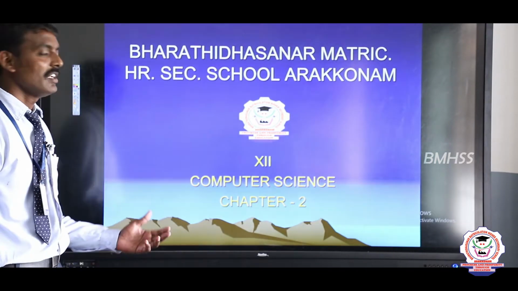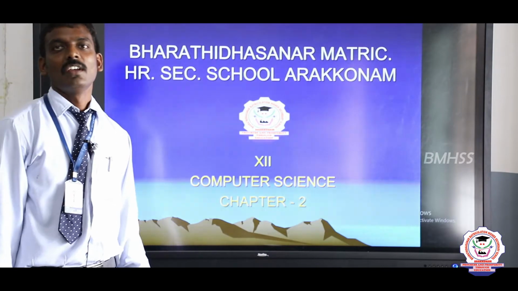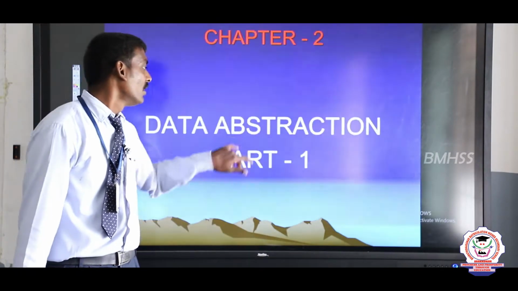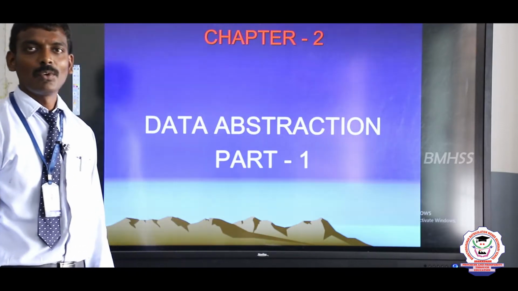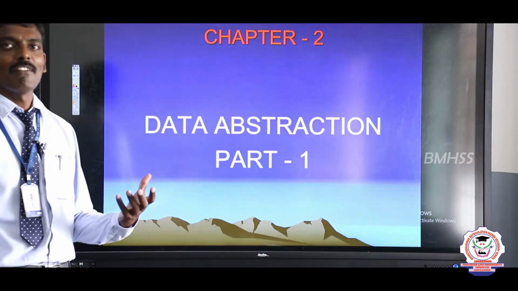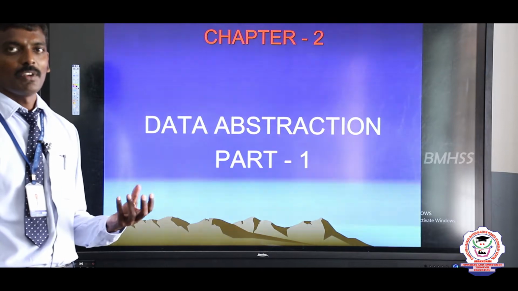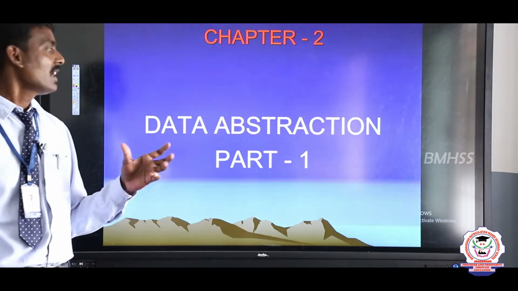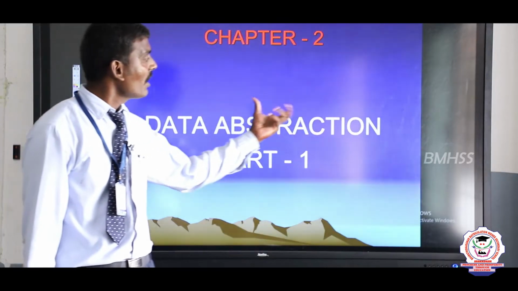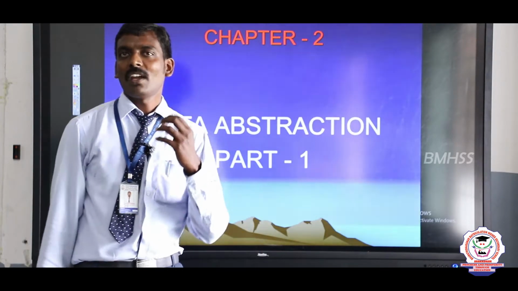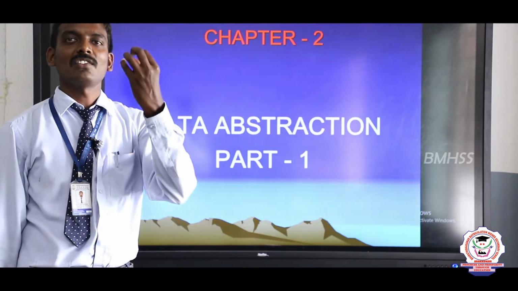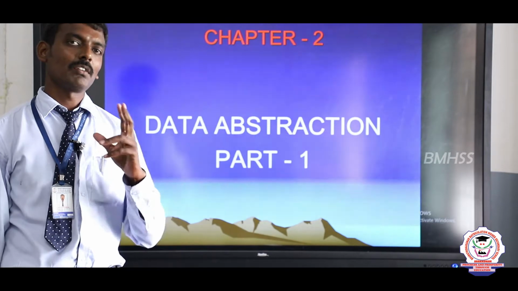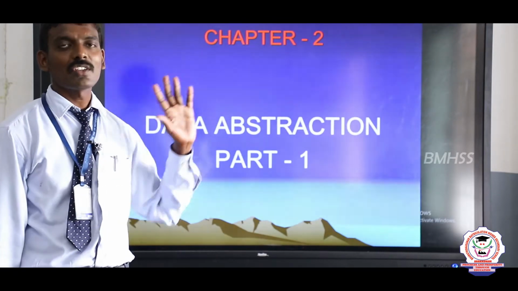Now we are going to see 12th standard Computer Science chapter 2, Data Abstraction. What is data? Data is a collection of raw facts. For example, we are giving some input to the computer. That input is considered as data. What is the meaning of abstraction? We are taking only the essential details. That is called abstraction. So we can conclude, what is data abstraction?